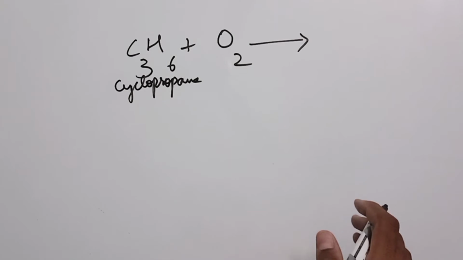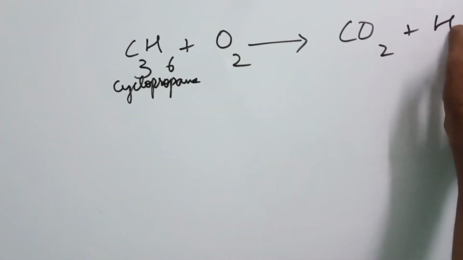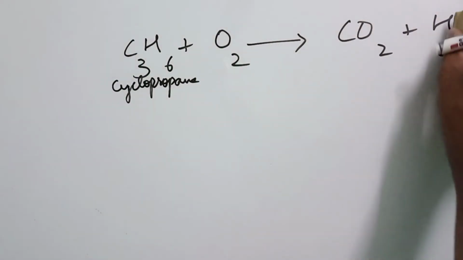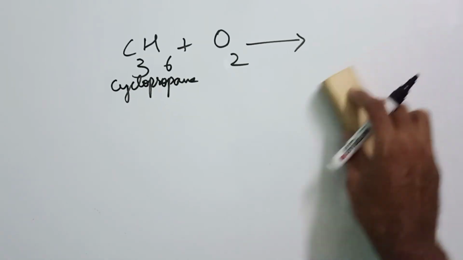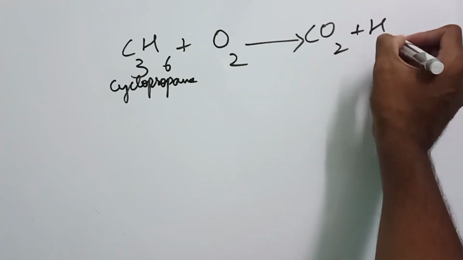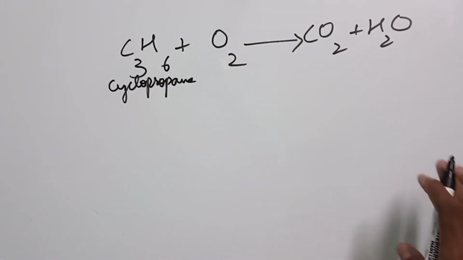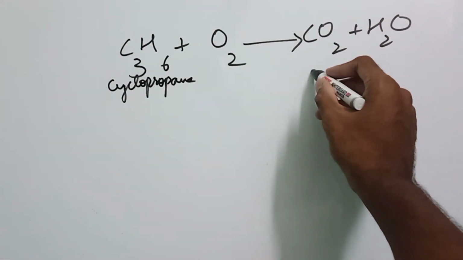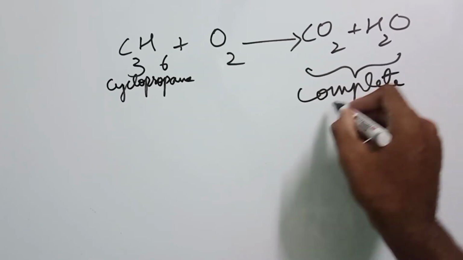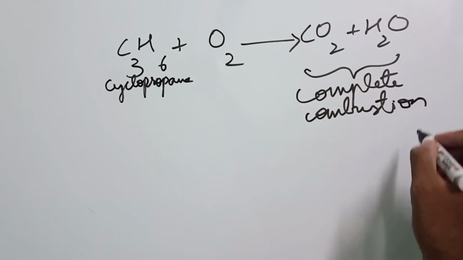When cyclopropane reacts with oxygen, it forms carbon dioxide and water. You get carbon dioxide and water. And as I already told you, when you get carbon dioxide and water on the product side, that means this is complete combustion. Hence the heading of today's video, complete combustion of cyclopropane.